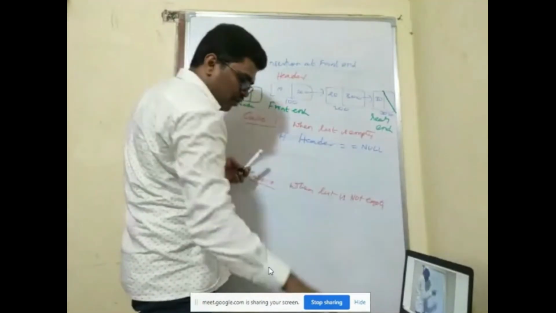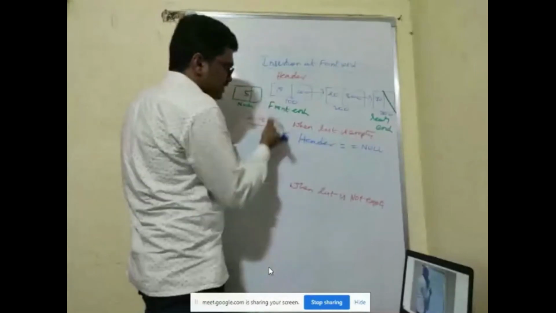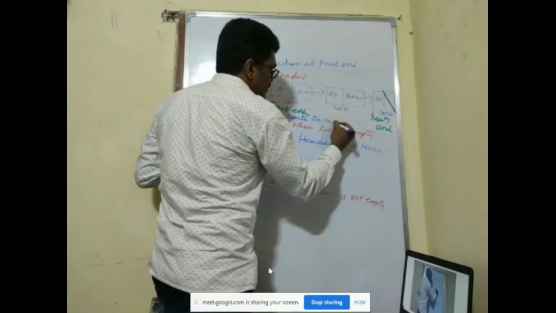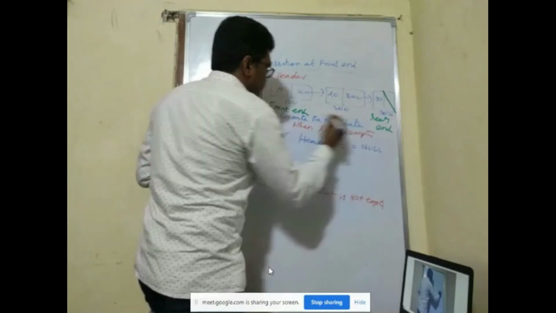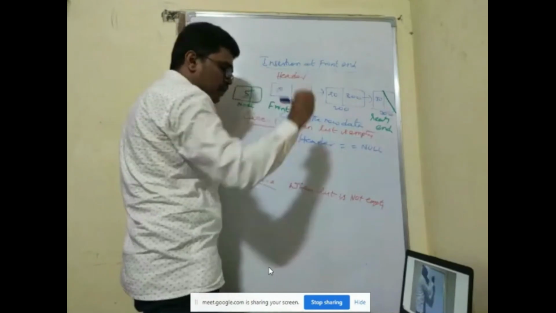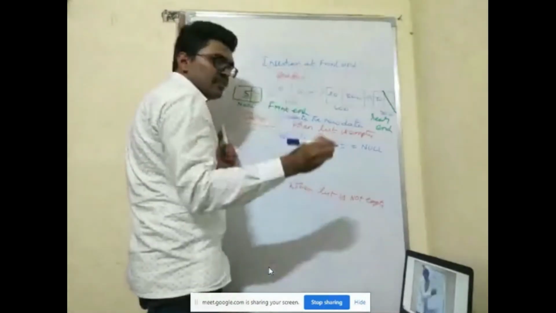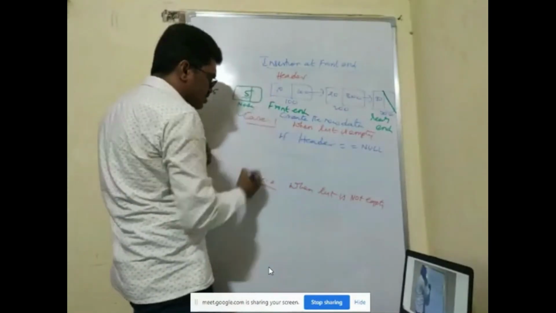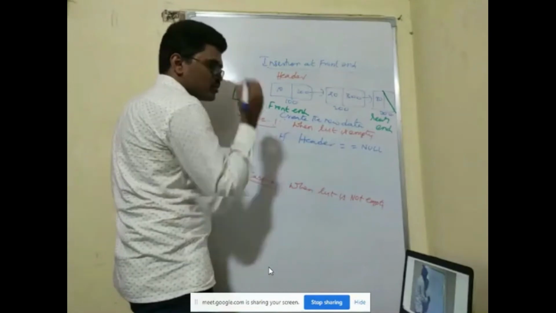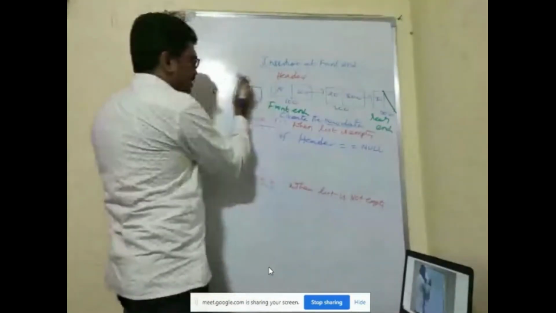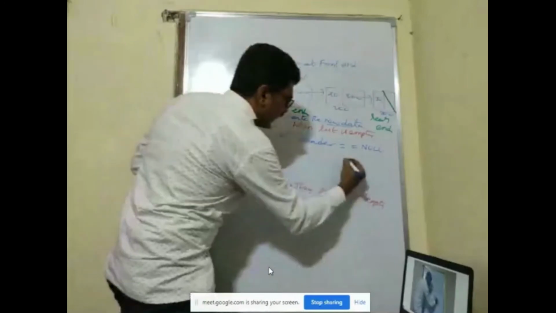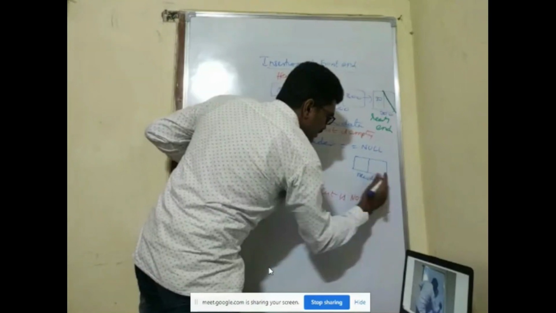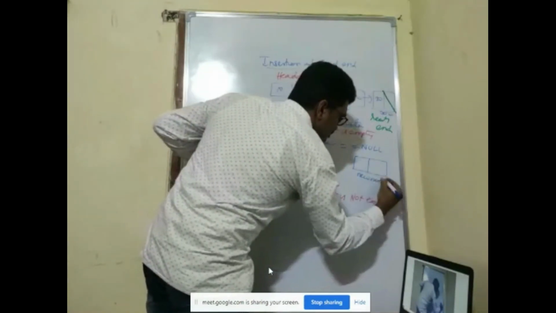So before we consider case 1 and case 2, what is it that we have to do? Create the new node with the data item. Whatever data item they gave, with that we have to create one node, using your structure element. After creation only, we'll consider these two cases. We have created a new node, and I gave it the name new node.